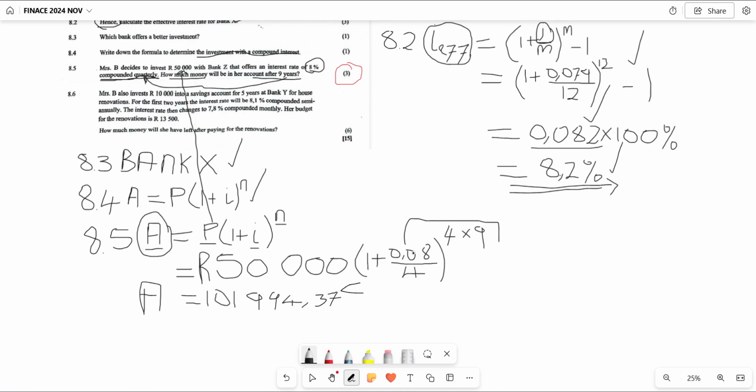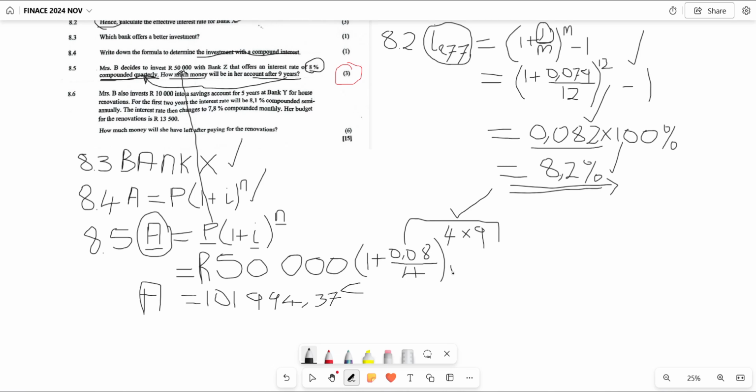1 mark will be for the correct value of i and the correct value of n, meaning that when you have 0,08 divided by 4 as well as 4 multiplied by 9, you will be awarded 1 mark for both of them. If one is incorrect, therefore we can't award any mark.